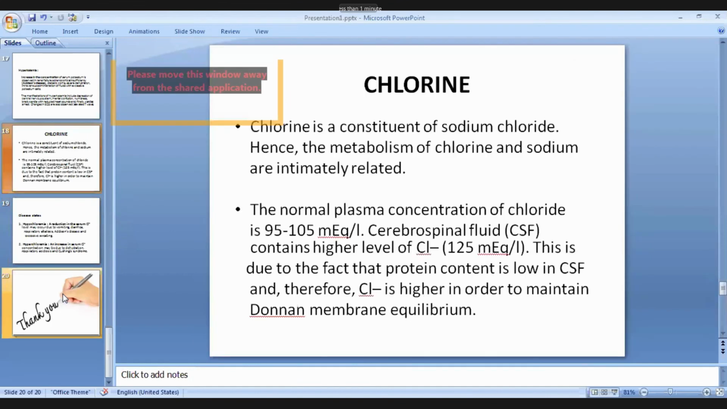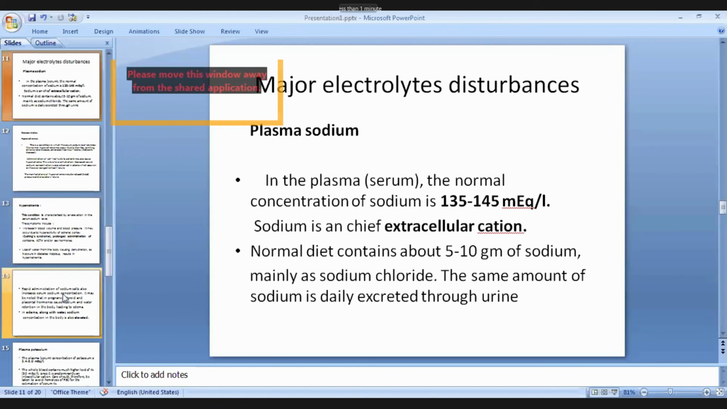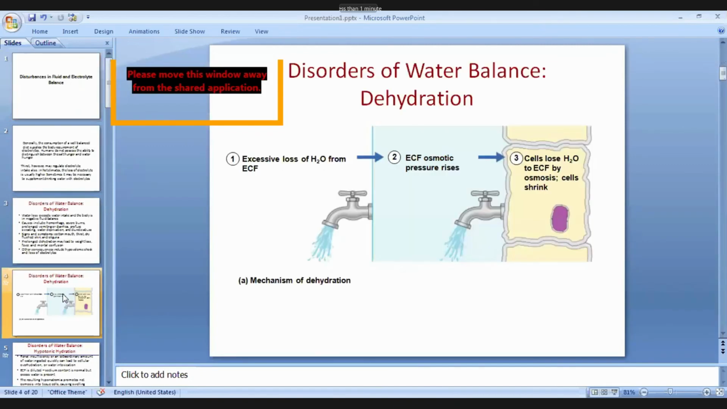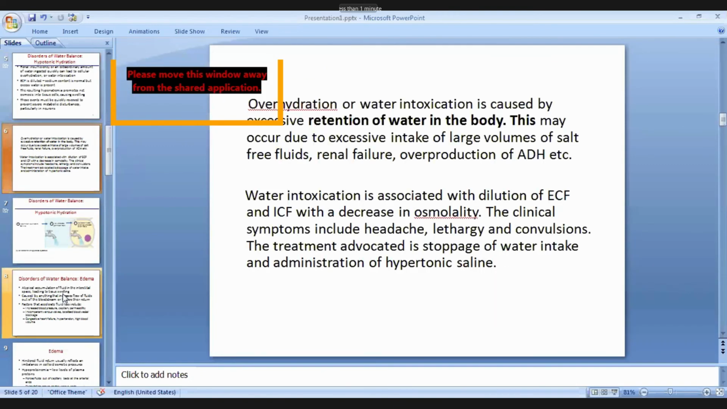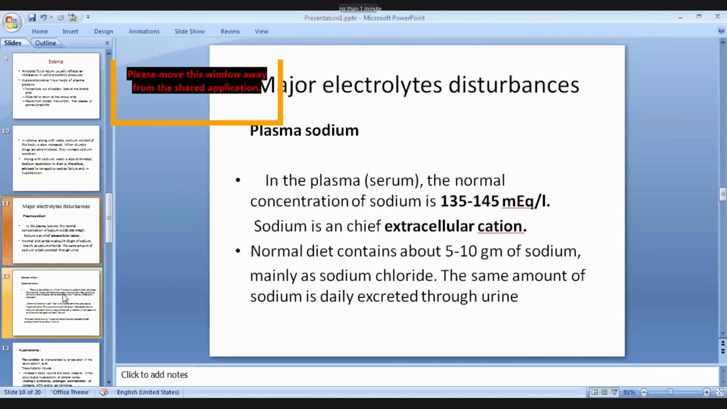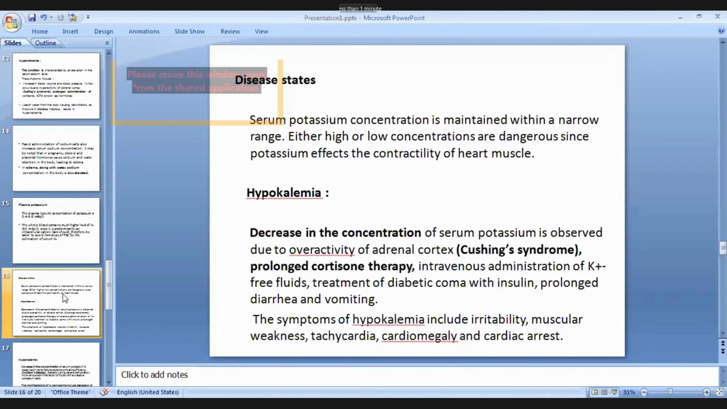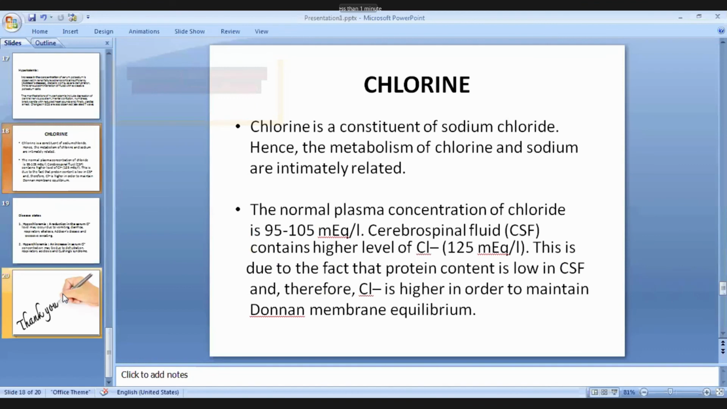So in today's class, we have learned about the disorders associated with fluid and electrolyte balance, and under that dehydration, hypotonic hydration, water intoxication, edema, and electrolyte disturbances: sodium, hyponatremia, potassium, hyperkalemia, and chlorine level. Magnesium and other minerals, calcium, can also be taken as electrolytes, but we have discussed all the disorders associated with electrolyte balance.